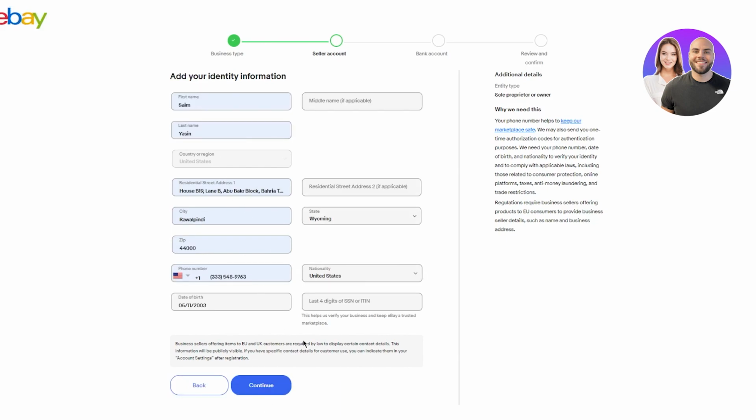And once you do that, it should be good for you. So yeah. And do make sure to save all the details because then it takes you to your bank account details where it's gonna ask you to enter some of your bank account details and you're gonna be entering all of that. And do make sure that everything you put in is accurate because it will ask to verify